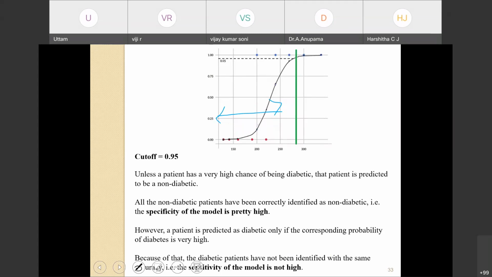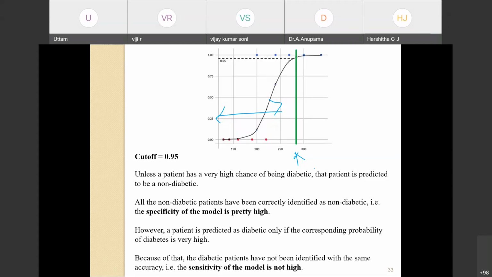However, a patient will be predicted as diabetic only if the corresponding probability is very high, more than 0.95. Because of this, the diabetic patients have not been identified with the same accuracy as the non-diabetic. Therefore, sensitivity of the model is not high.